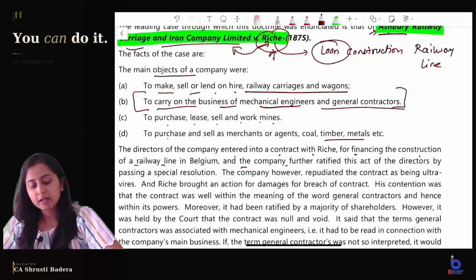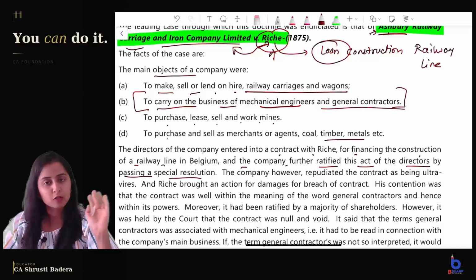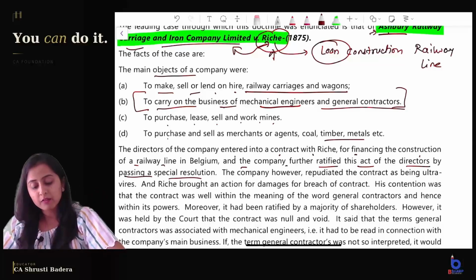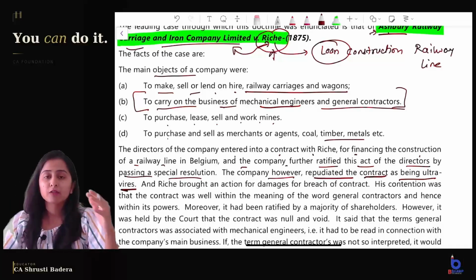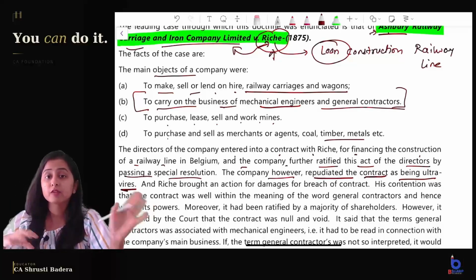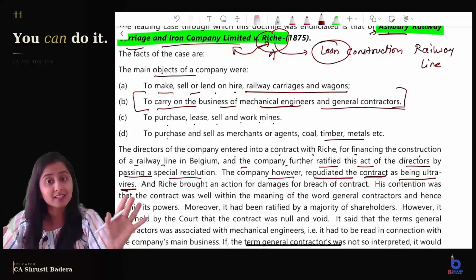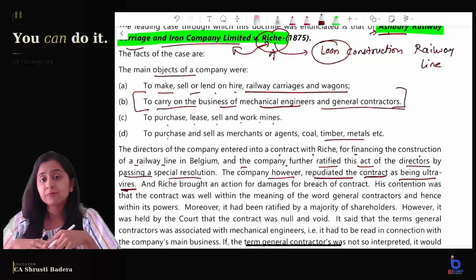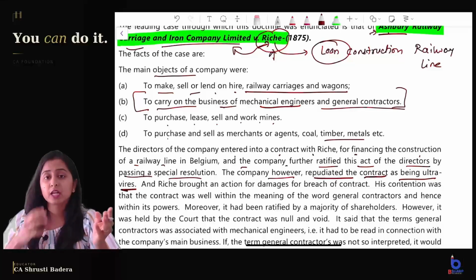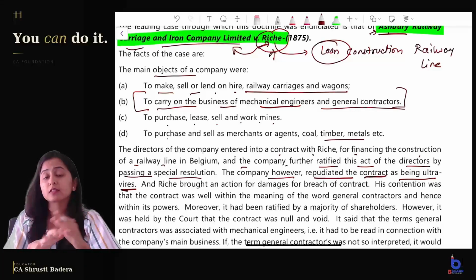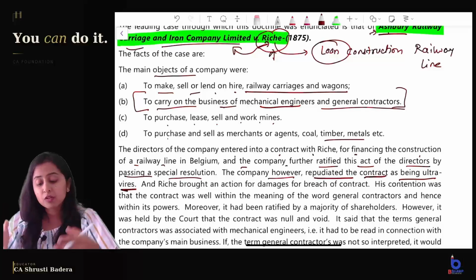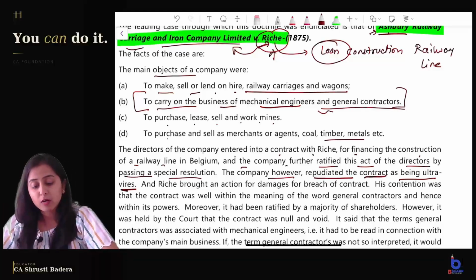And the company further ratified this act of directors by passing a special resolution. So the act was also ratified. The company, however, afterwards repudiated the contract as being ultra vires. Now, after entering into the contract, the company is saying we want to repudiate the contract because giving finance is not in our object clause, it is an ultra vires transaction. And now Mr. Riche is saying, no, you will have to finance my project because you have entered into the contract and this is not an ultra vires transaction, because your object clause mentions that you are also a general contractor.